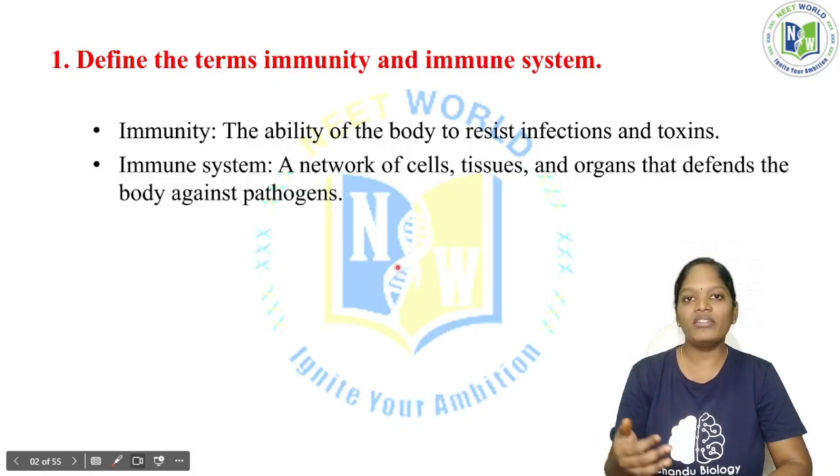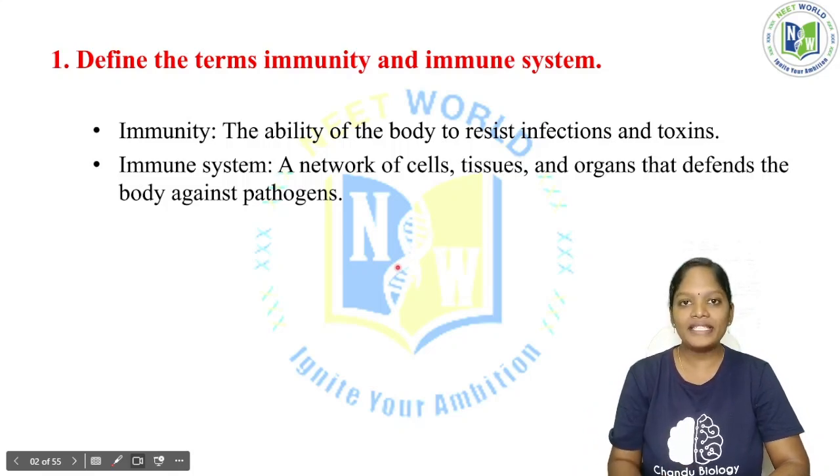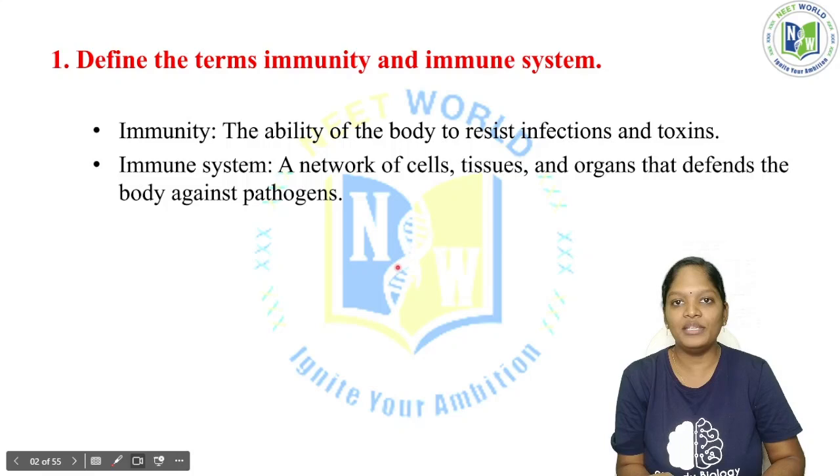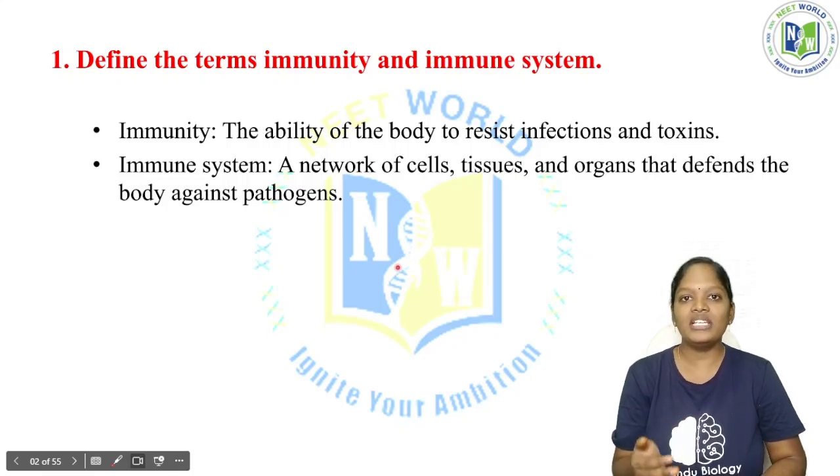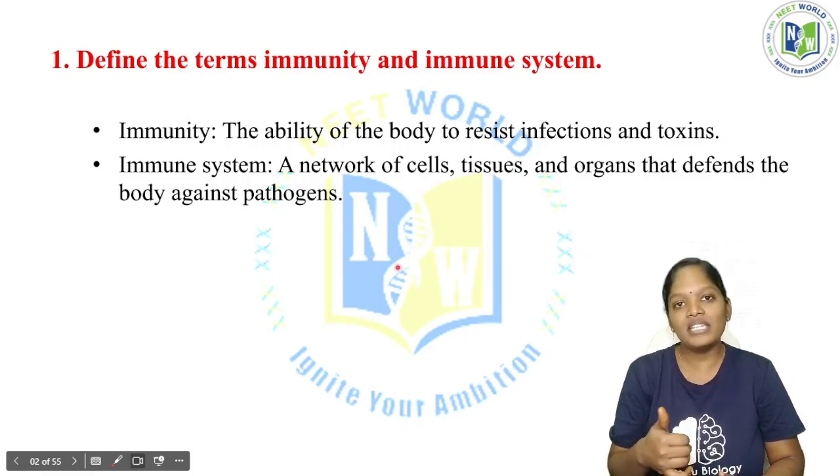If anything from outside the body, from the environment, enters our body, that is considered an antigen, and against this antigen, our body synthesizes a protein, which is called an antibody. The antibody fights against the antigen, and the antibody is synthesized in our body.